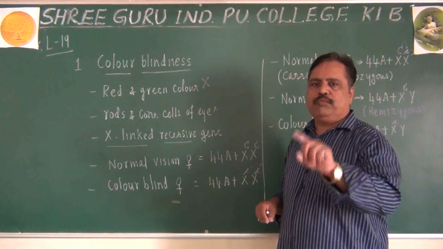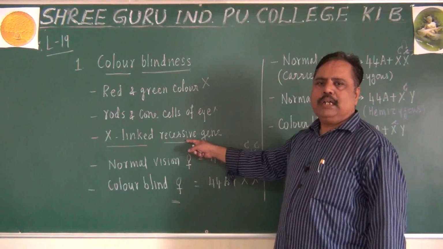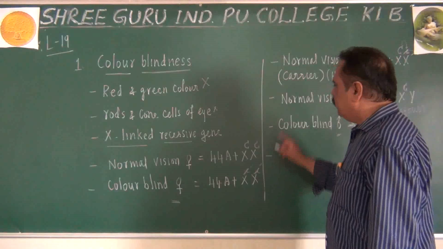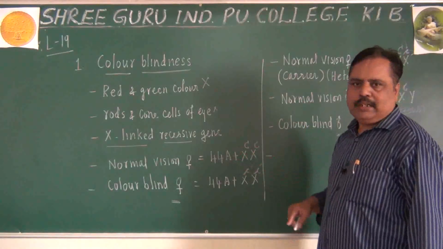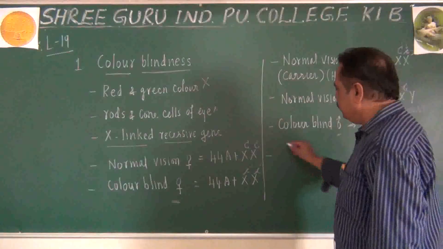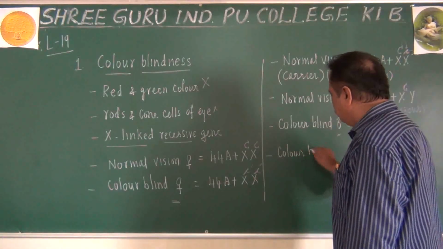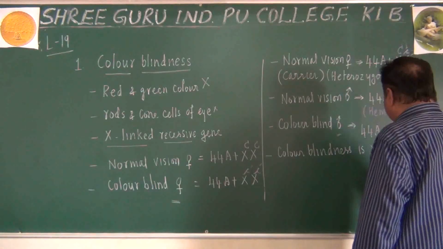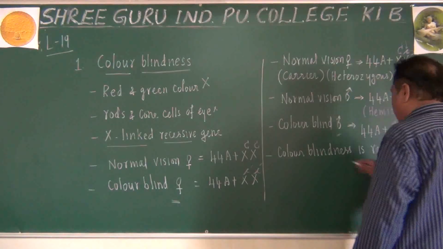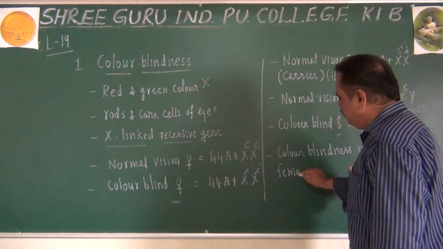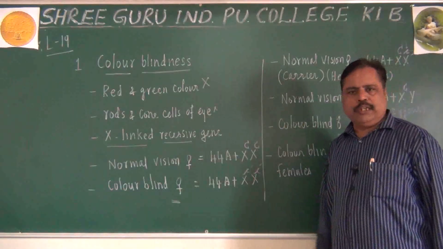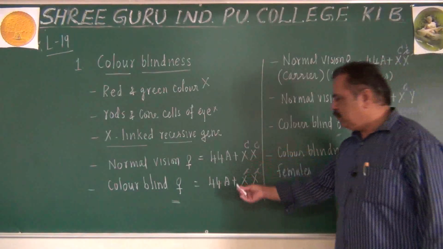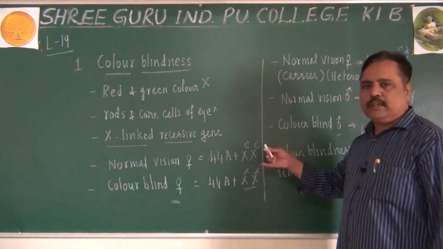So, who is more prone for X-linked recessive disorder, or who is more prone for colorblindness? Males are more prone for colorblindness than females. Colorblindness is rare among females. Remember this point. But in males, it will be often present. Why? A single small c is enough, he will become colorblind. For a female to be colorblind, 2 small c's are required.